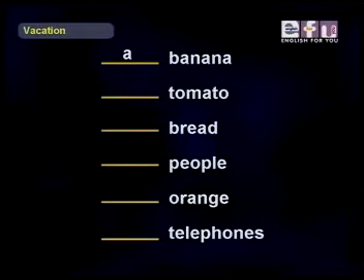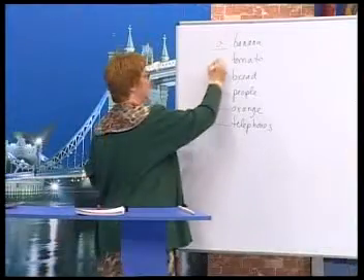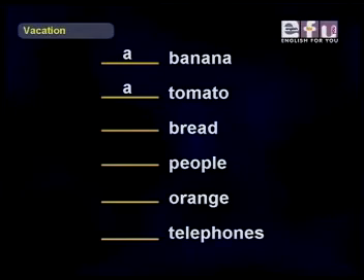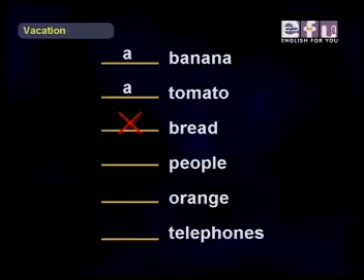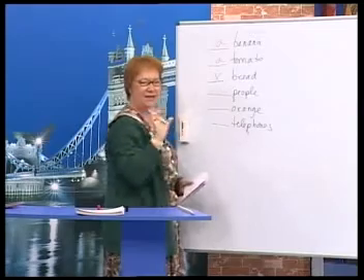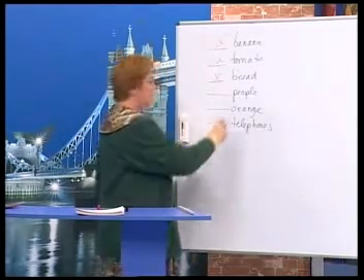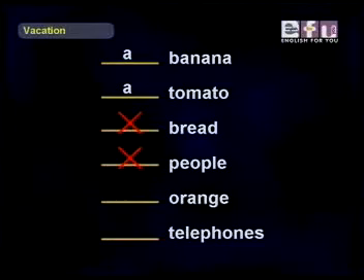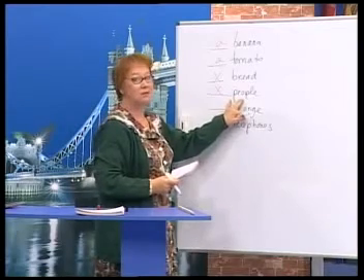A banana. Yes, a banana. Okay, next one, Ali. A tomato. Yes, this is general. Any tomato, a tomato. Okay, Isabel. Bread. Just nothing, X. Okay, bread is non-count. Now, Ali. People. X. Okay, this is general. It's countable, but it's general.